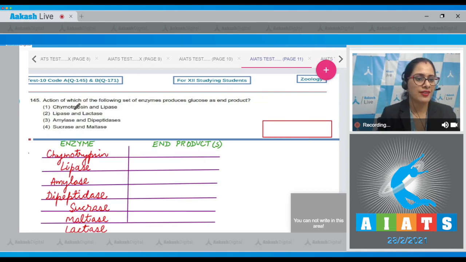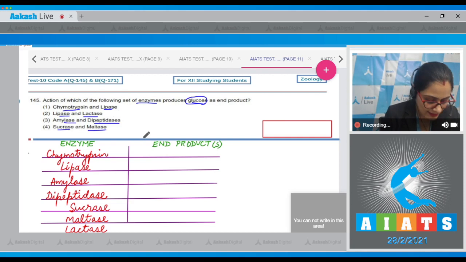Question number 145. Action of which of the following set of enzymes produces glucose as end product? The options are option number 1, chymotrypsin and lipase, option 2, lipase and lactase, option 3, amylase and dipeptidases, fourth option, sucrase and maltase. Now let's see the end products of the given enzymes.